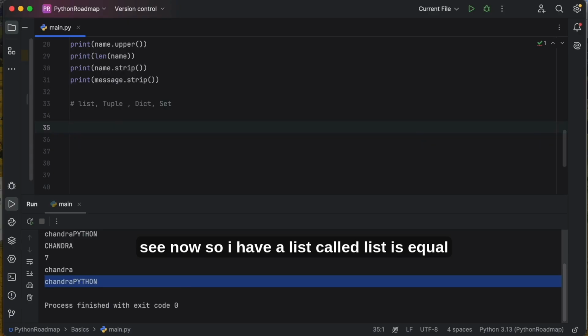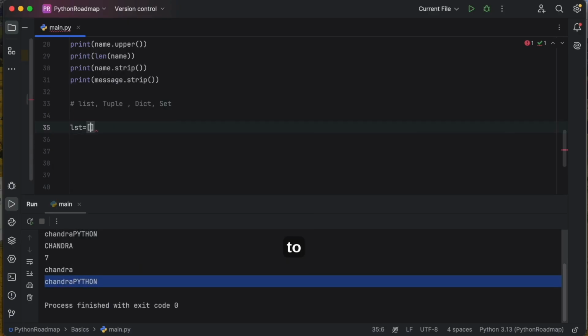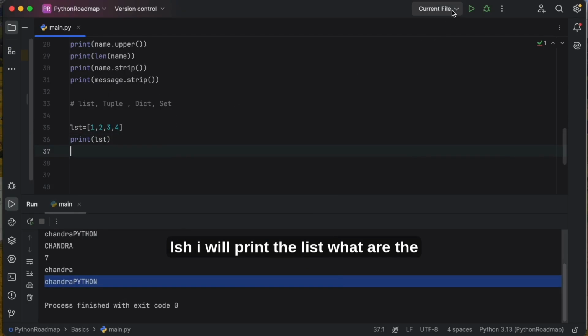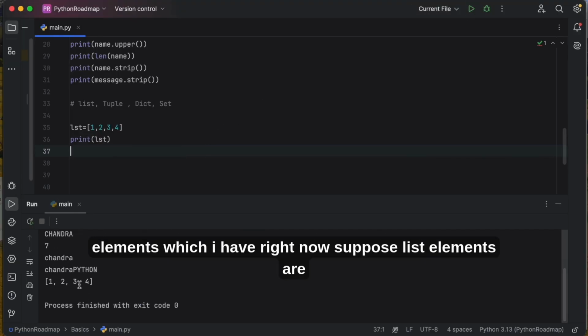So I have a list called lst is equal to 1 2 3 4. Okay, this is the list. Now I will print the list, lst. I am printing the list. What are the elements which I have right now?